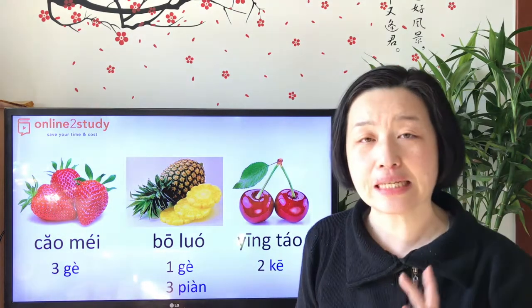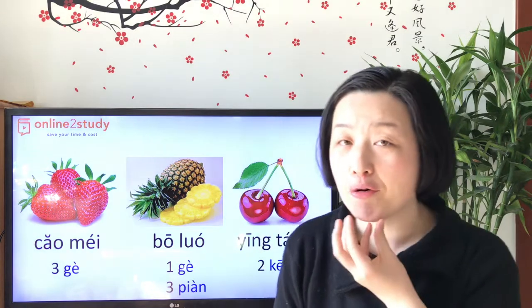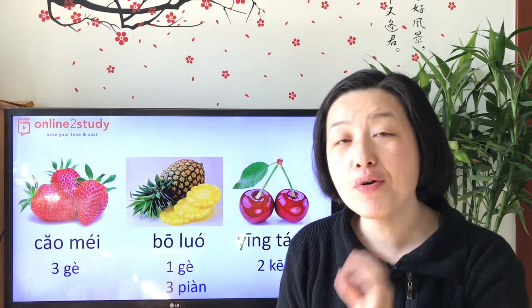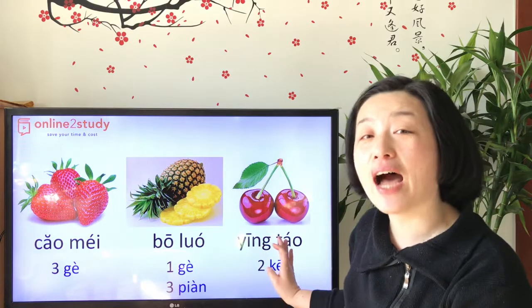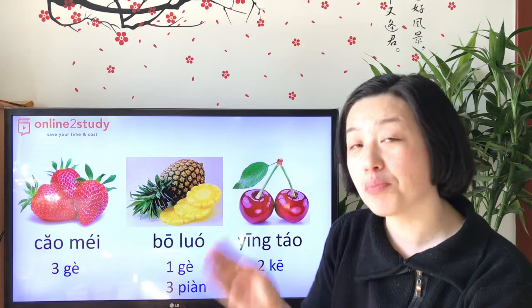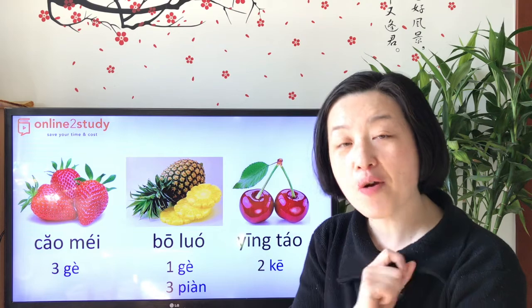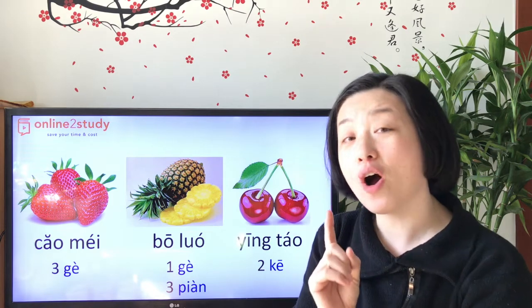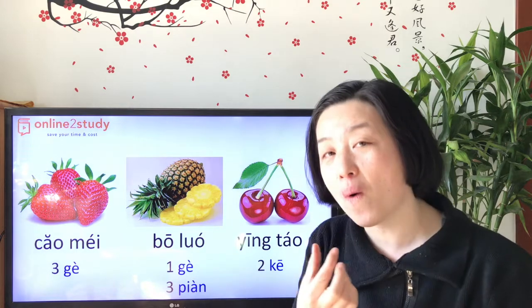In the past, in China, they described a lady's mouth as very beautiful and small. They would say 樱桃小口. 口 is mouth, 小 is small. 樱桃小口 means a very beautiful mouth. Because in the past they liked a lady's small mouth.